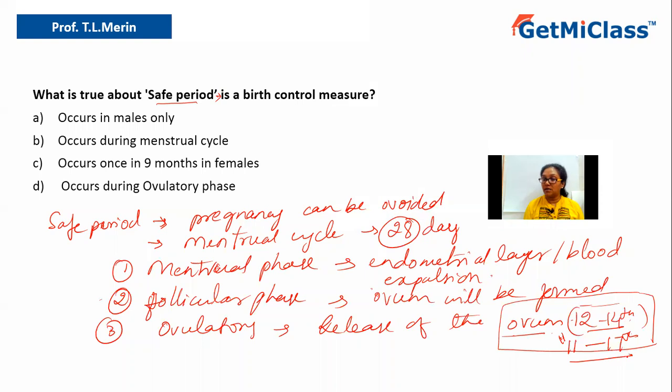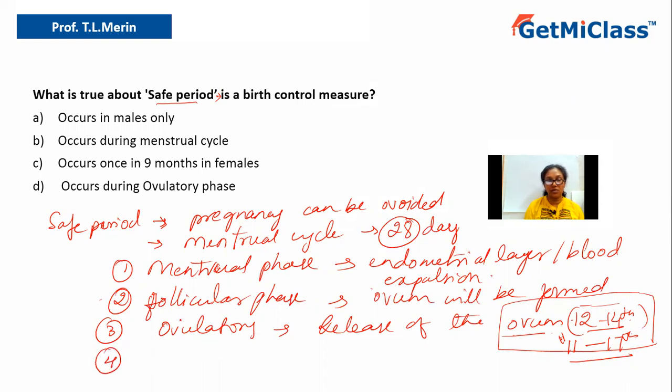Before or after these days, coitus may not lead to pregnancy, but during this time it will. So leaving out this, the rest of the phases are called the safe period.